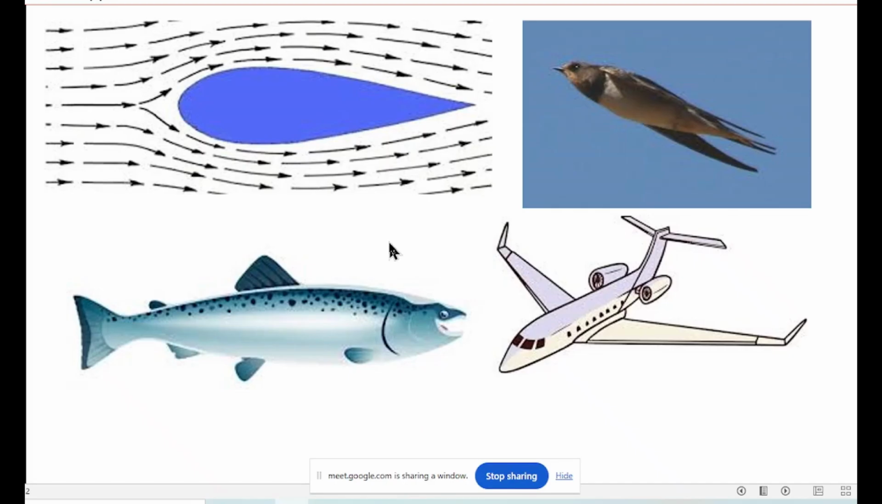A fish will have a streamlined body, a bird will have a streamlined body, and an aeroplane will have a streamlined body. Why? To reduce friction: less drag, less friction, less resistance. So this is a streamline shape, just the outline. A fish swimming in water, less drag, less resistance. A bird flying in air, less drag, less resistance. An aeroplane, less drag, less resistance. So that is a streamline shape.